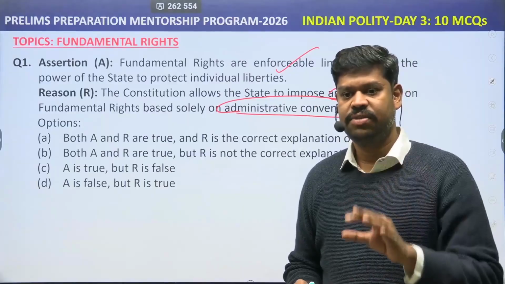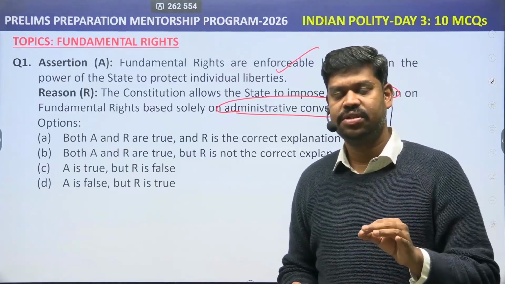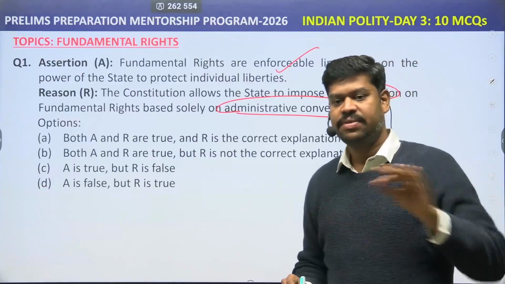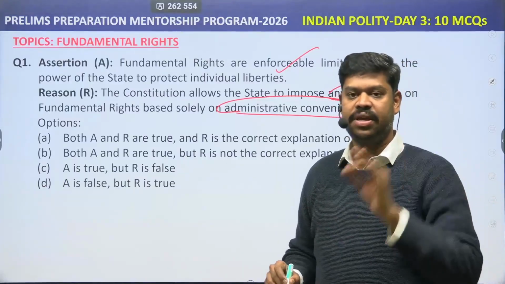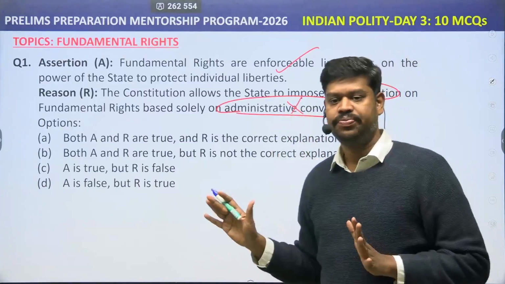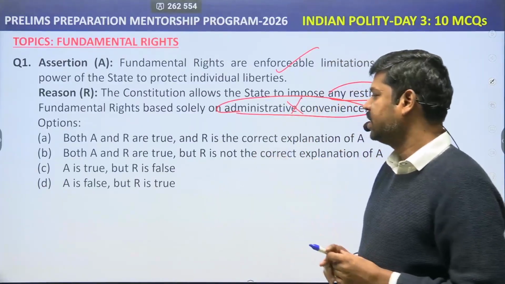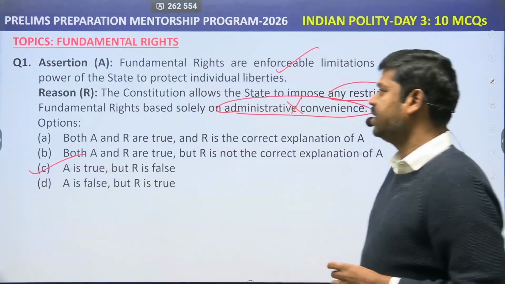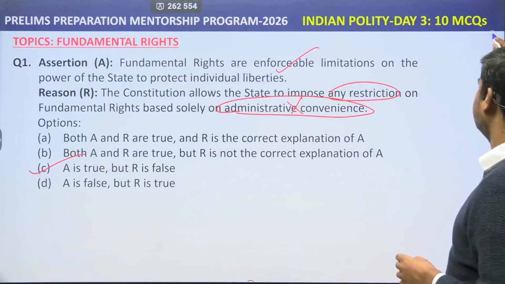They are reasonable restrictions, and these reasonable restrictions are given in the Constitution itself. Therefore, it is not as per the whims and fancies of the state and their administrative convenience that they can impose a restriction. So this statement is definitely wrong. Therefore, A is true but R is false. The assertion is true but the reason is false. So C is the right answer.